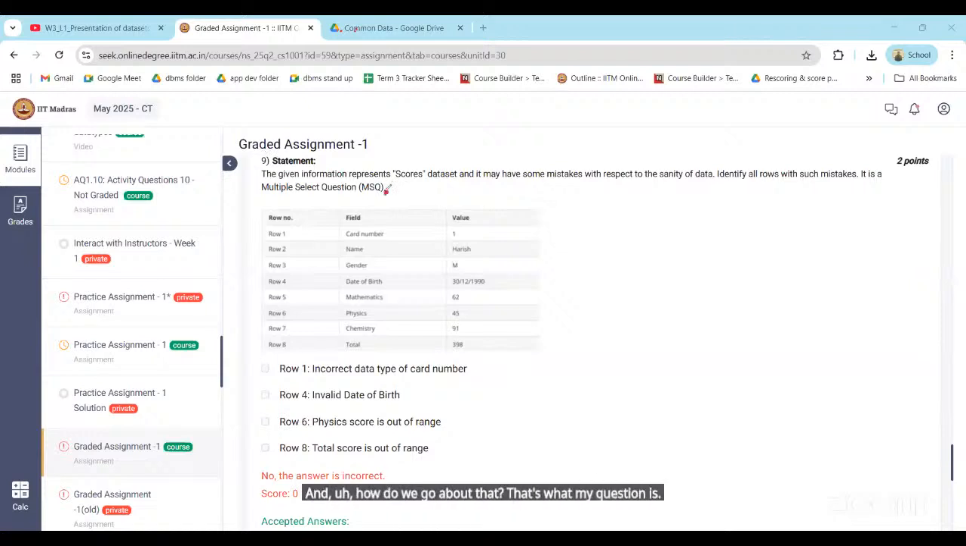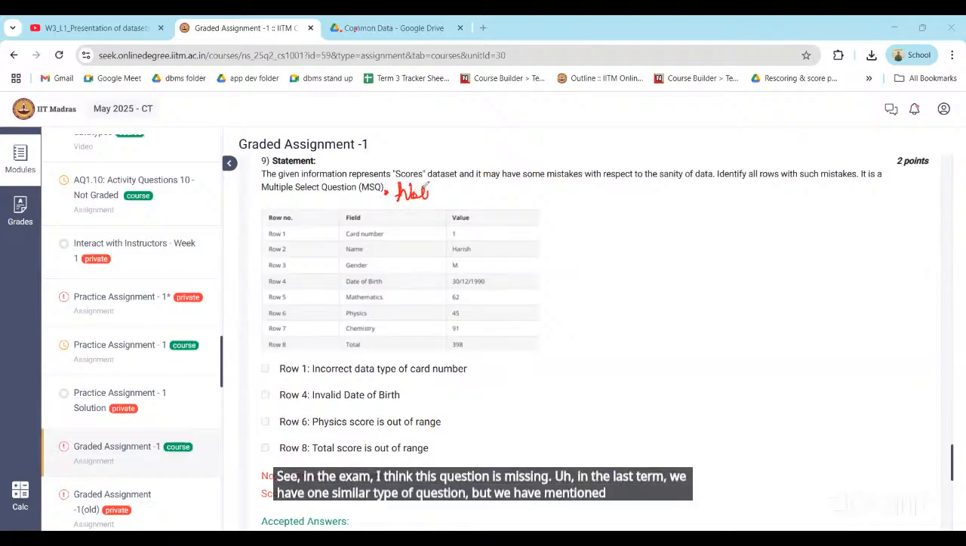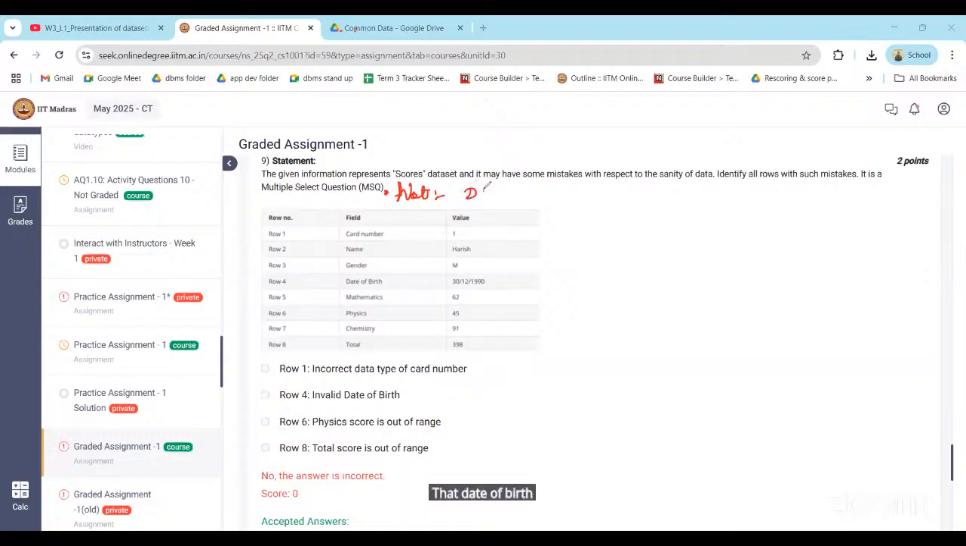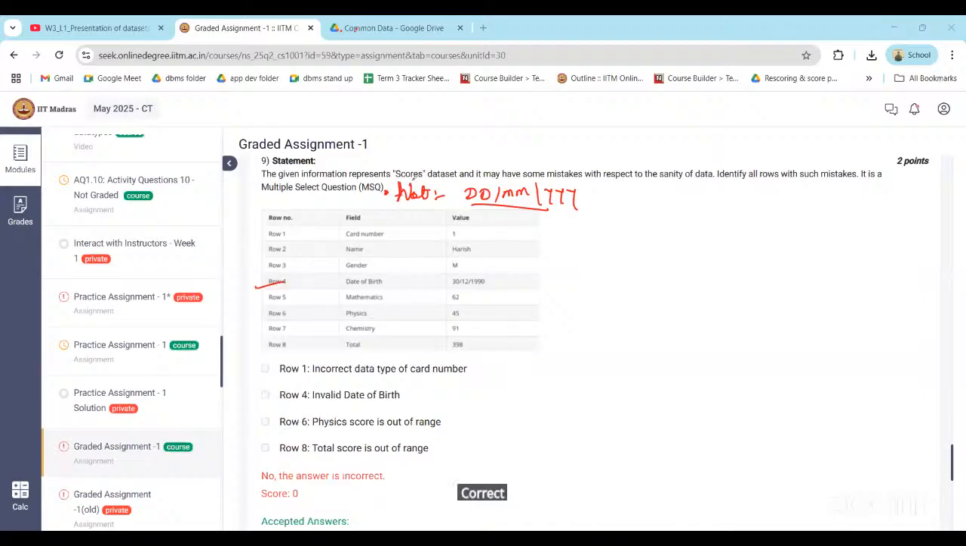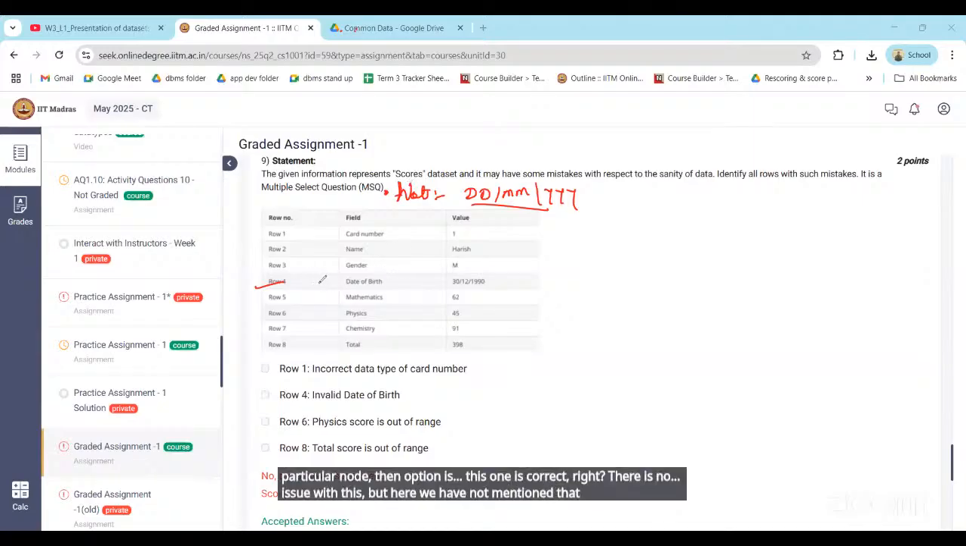See, in the exam, I think this question is missing. In the last term, we had one similar type of question, but we mentioned a note there that the date of birth follows DD, MM, YY format. If we have specified that particular note, then this option is correct, right? There is no issue with this. But here we have not mentioned that note. So row number 4 is an invalid data type according to the scores data set.